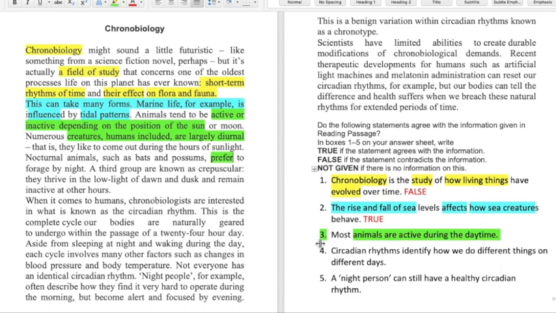So basically I have to compare one statement which is most animals are active during the daytime and the other statement which is numerous creatures are largely diurnal, which is numerous creatures are active during the daytime. But now I want you to identify whether most is the same as numerous or not.